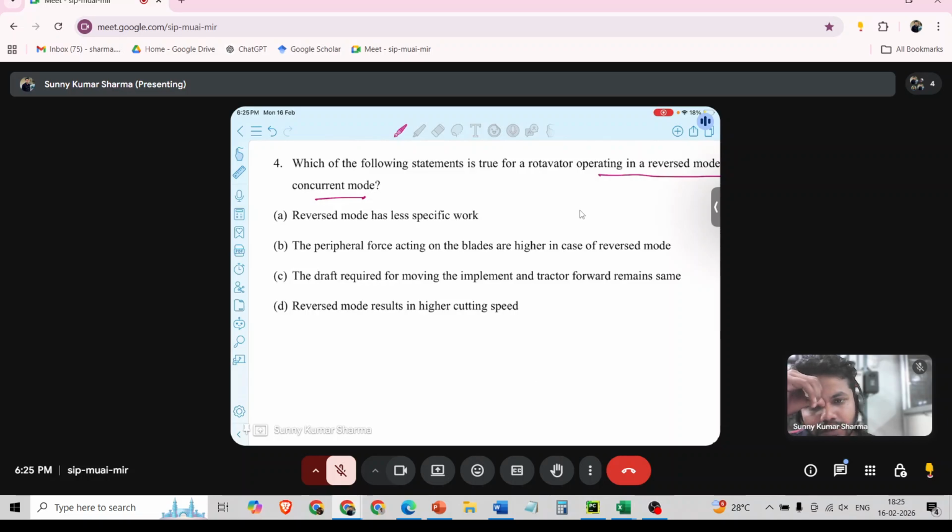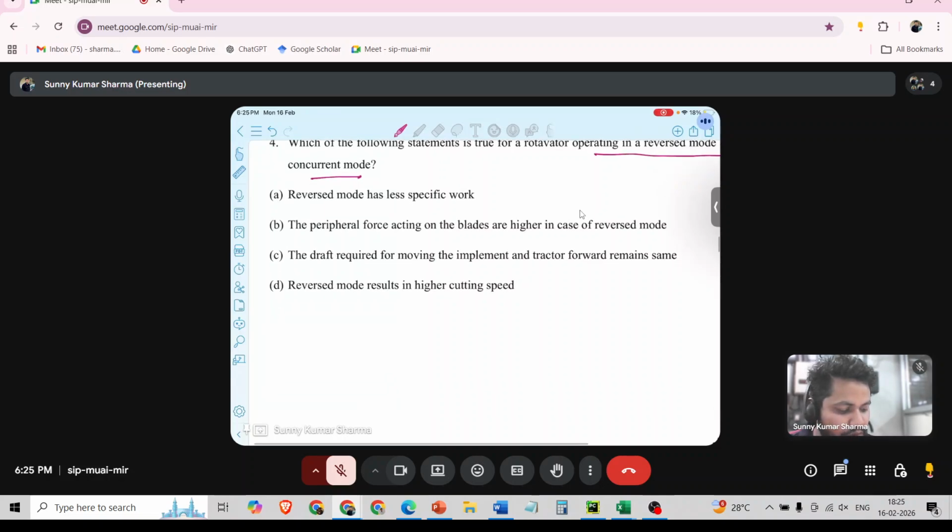Reverse mode has less specific work. The peripheral force acting on the blades is higher in case of reverse mode. The draft required for moving the implement and tractor forward remains the same. Reverse mode results in higher cutting speed.